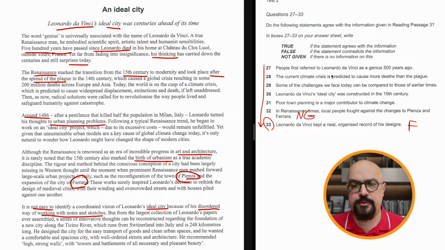So what's that? First referred to? No, that's when he died, right? Do we know when they first referred to this person as a genius? No, this number has nothing to do with it. So we do have 500 years ago in the text, but this is about his death. So we don't know when he was first referred to as a genius. So this is not given.